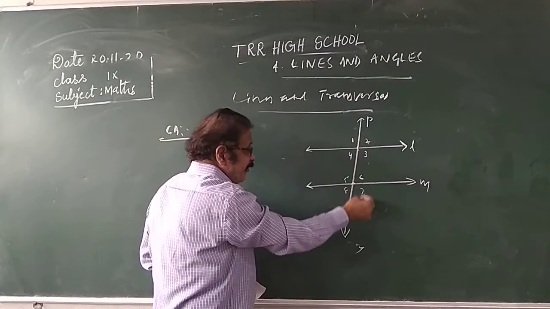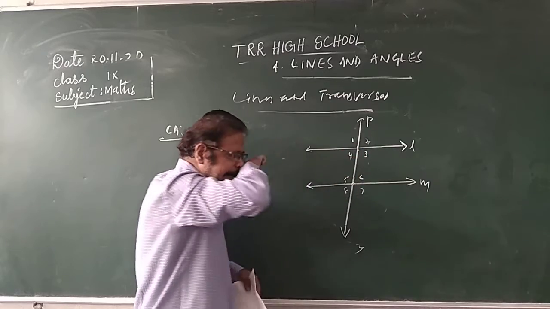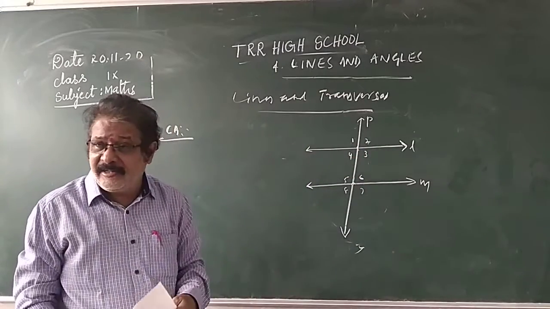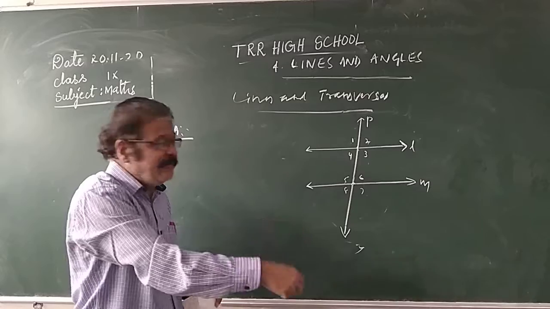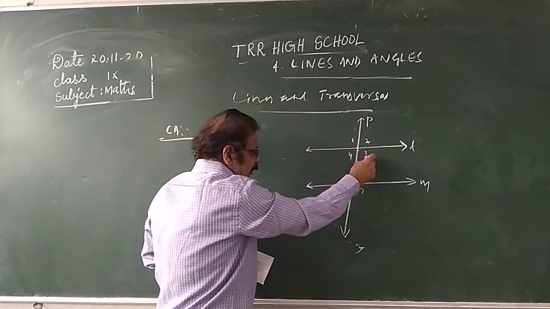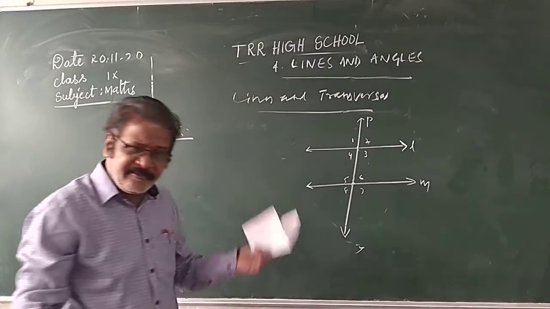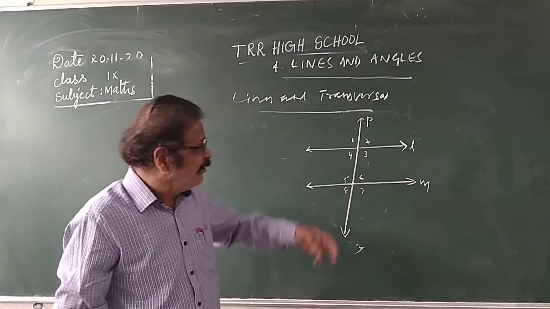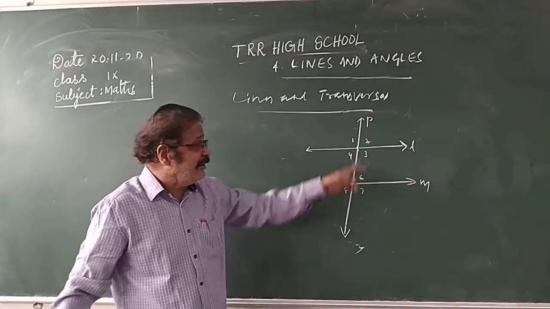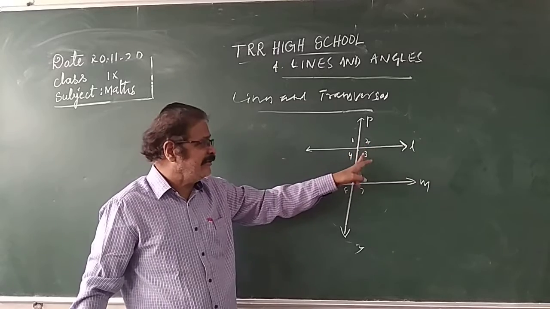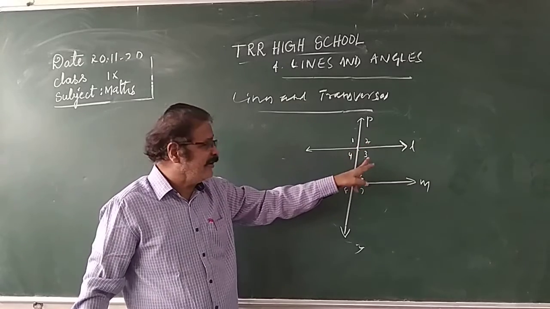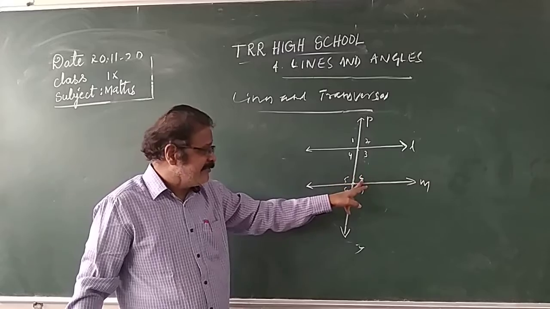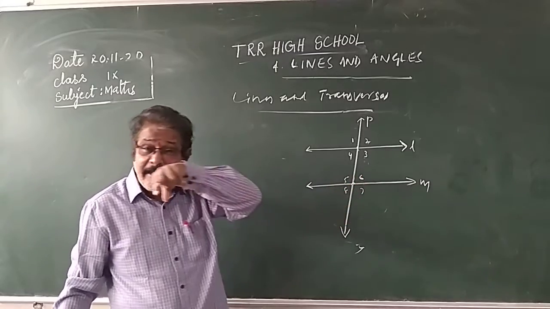2, 3, 6, 7, 1, 4, 5. The angles on the same side of the transversal are angle 2, angle 3, angle 6, angle 7. One is interior, one is exterior. What are the angles on the same side of the transversal here? 2, 3. 2 is the exterior, 3 is the interior. And 6 is the exterior, 7 is the interior.